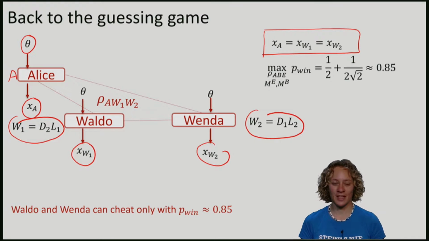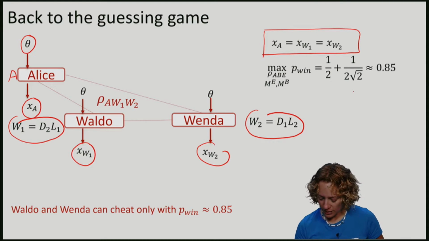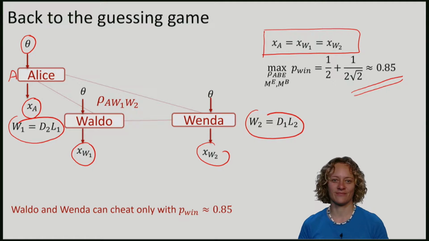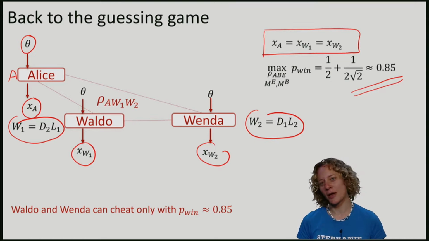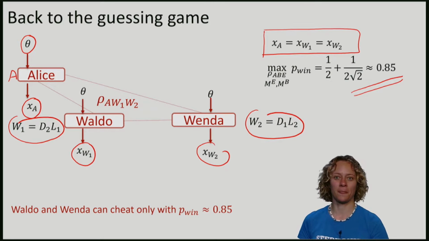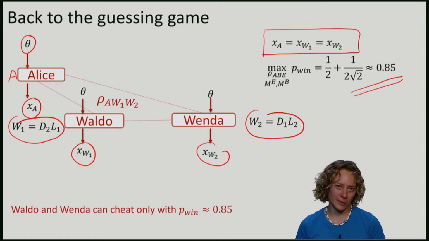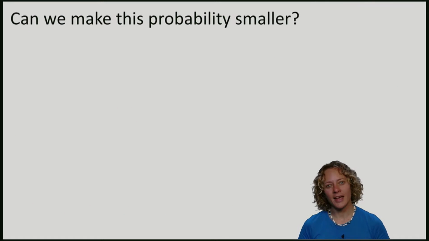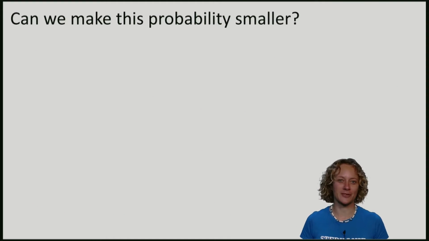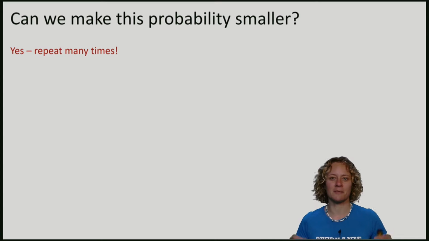So the rules of the check of the guessing game are the same as the check in our position verification protocol. So now we know already from the guessing game that Waldo and Wenda can only cheat with probability p roughly 0.85. Of course, you might say 0.85 is still pretty large. There's a large chance that Alice and Bob get cheated. So how can we make this probability smaller? Again, we will resort to our usual bag of tricks. Let's not just use n equals 1, Alice making only one EPR pair, but let's do this many times.